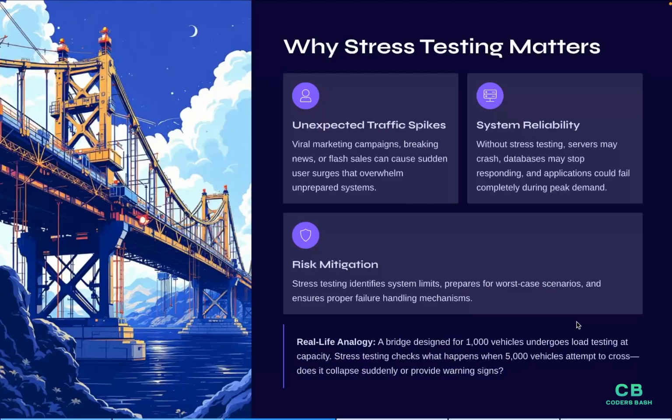So why do we need stress testing, why does it matter? In real life the system doesn't always face normal traffic.